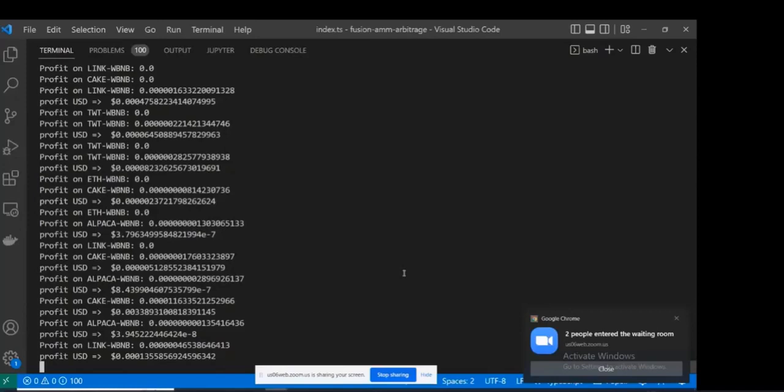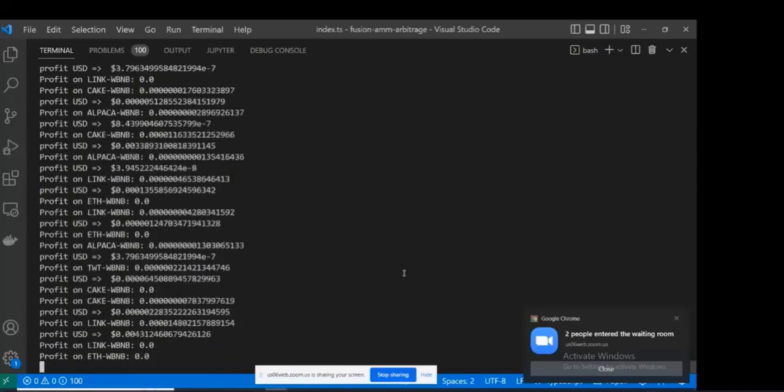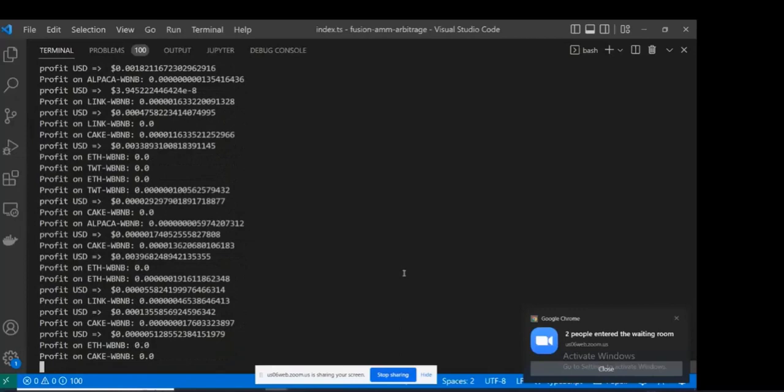I'm reading off a question in the chat. I want to understand something here: is it that the robot will be doing the trading for me, or do I have to do it myself? Very good question. You don't have to do anything. That's the most important thing here. You literally don't have to do anything.